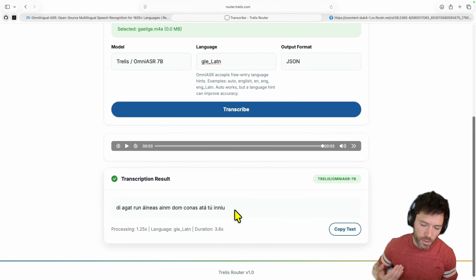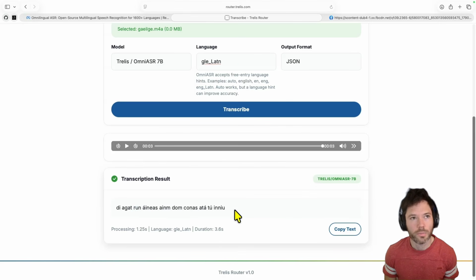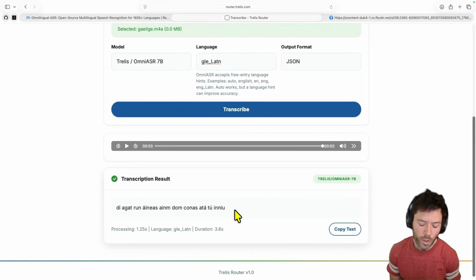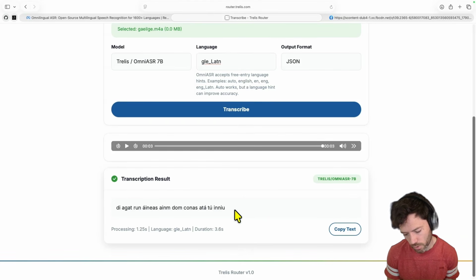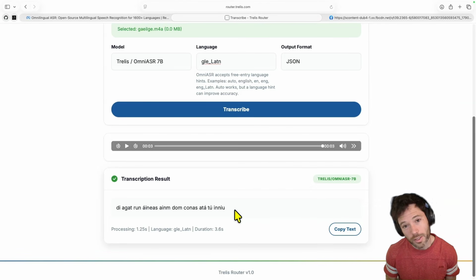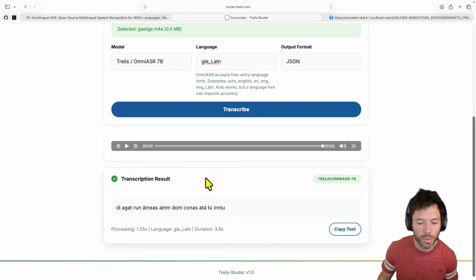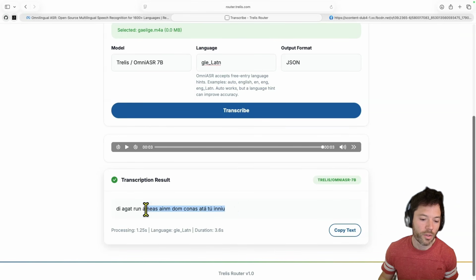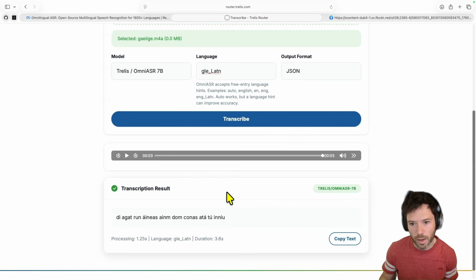So you can see the performance is not uniform. It's definitely Irish. I would say there's roughly hundreds of hours of data available. Hoping to make a video showing how to tune Irish soon. It's not super low like something like Manx or maybe more obscure languages. Manx is in the same family actually as Irish. That's why I pick it. But broadly speaking, you're going to get some reasonable performance. You're just not going to be able to get the punctuation or the capitalization.